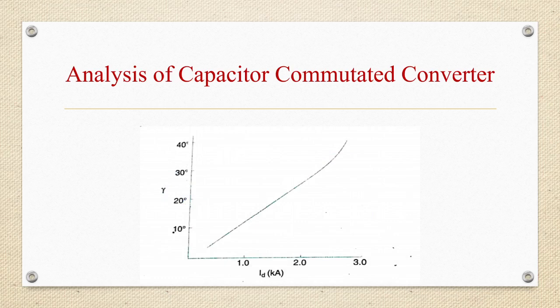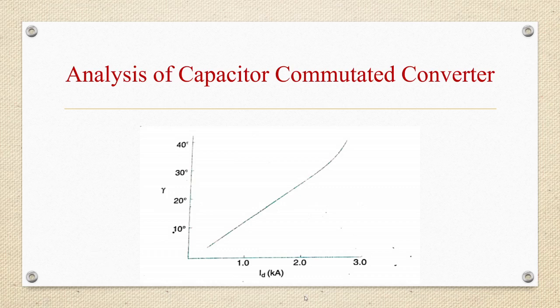Sudden decrease in commutation voltage at the inverter results in the increase of DC current. If the DC line is a cable, overcurrent is also due to the sudden discharge of the cable, which cannot be controlled by the current controller at the rectifier. A typical variation of actual margin angle gamma with Id for a constant value of gamma APP, that is 2 degrees, is shown in the figure.